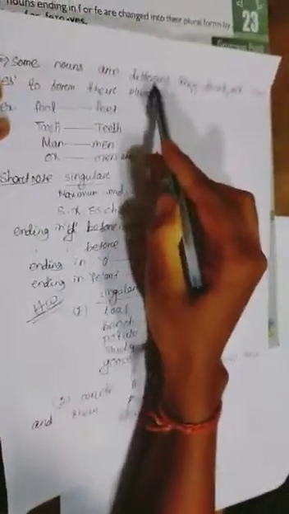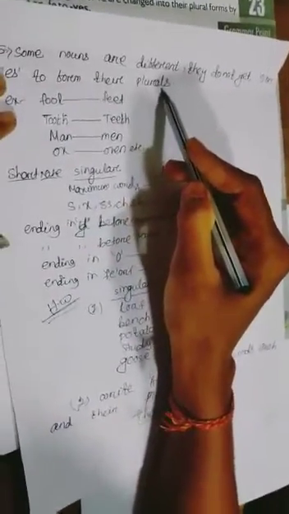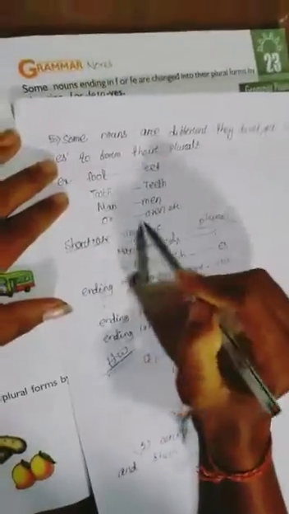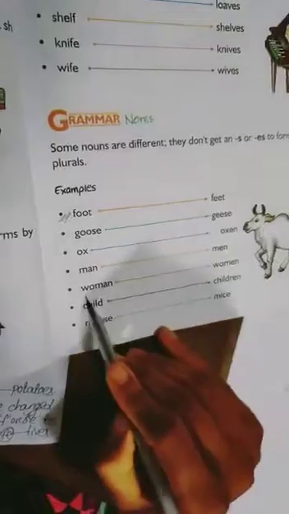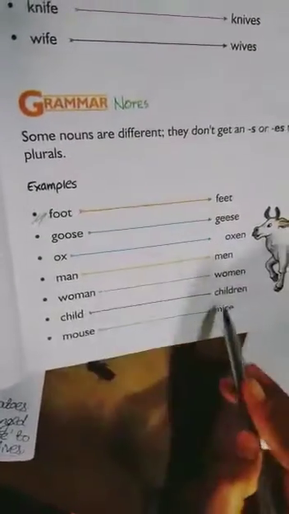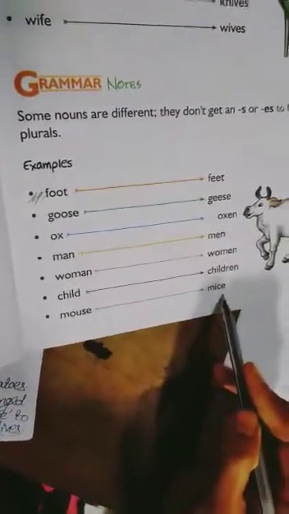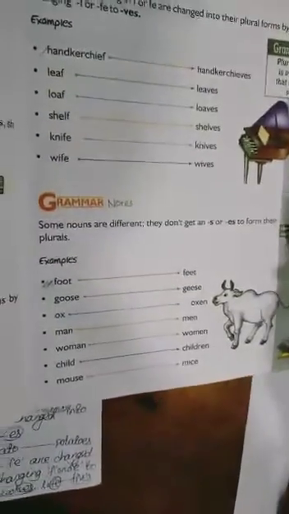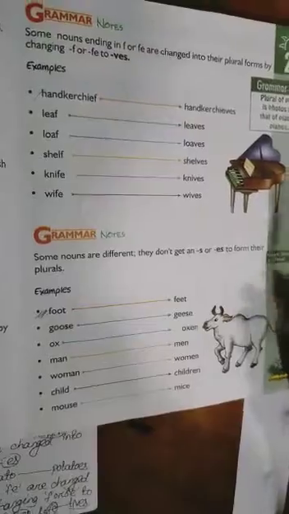And rule number 5: some nouns are different, they do not get s or es to form their plurals. That means they do not need s or es in their plural, like foot, feet, tooth, teeth, man, men, ox, oxen, etc. Also in your book, other words like goose, geese, woman, women, child, children, mouse, mice, etc. So dear students, now we know about the rules of plural forms and singular and plural nouns. Then we discuss exercise 1.